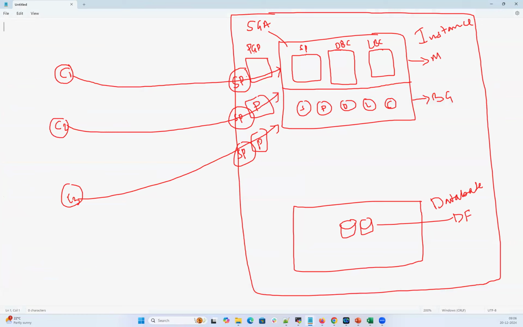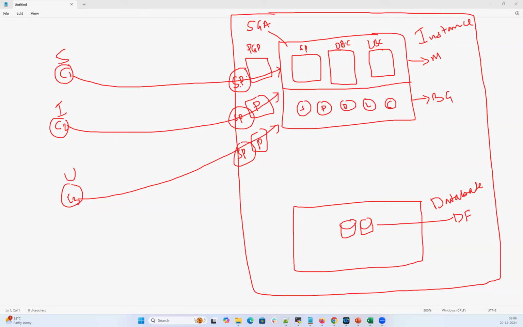Any user does their transaction. Let's say this user is doing a select query, this user is doing some insert query, and this user is doing some update query. Whatever queries these users run are taken over by the server process, and this server process is going to execute them inside my SGA. Whether it's a select query, insert query, or update query, all will be executed inside my SGA.